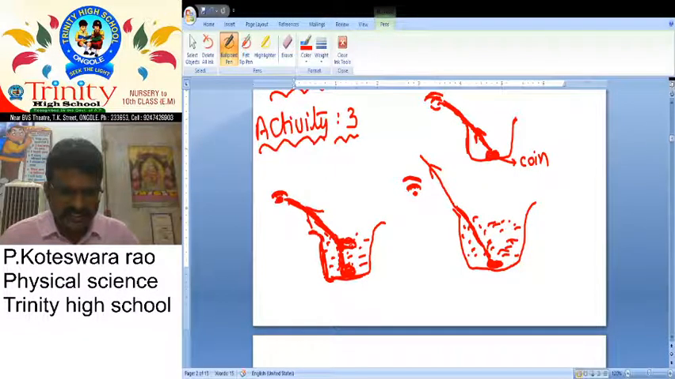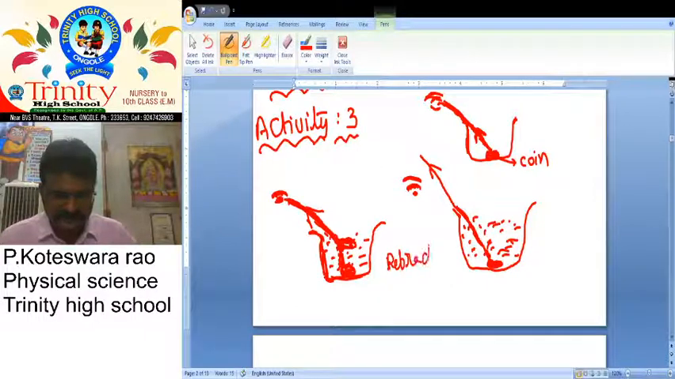So how does it appear to be raised? It is nothing but refraction.